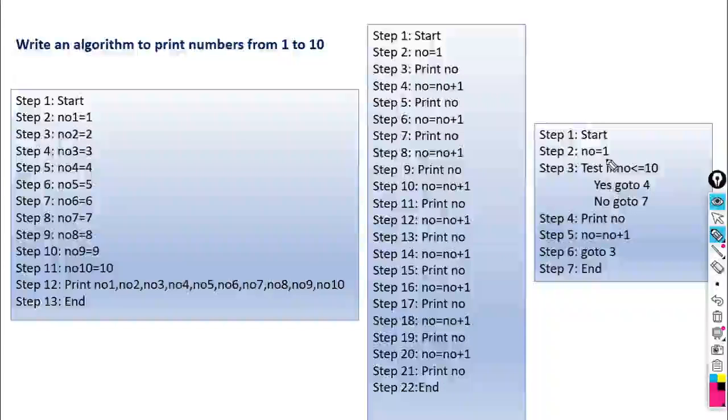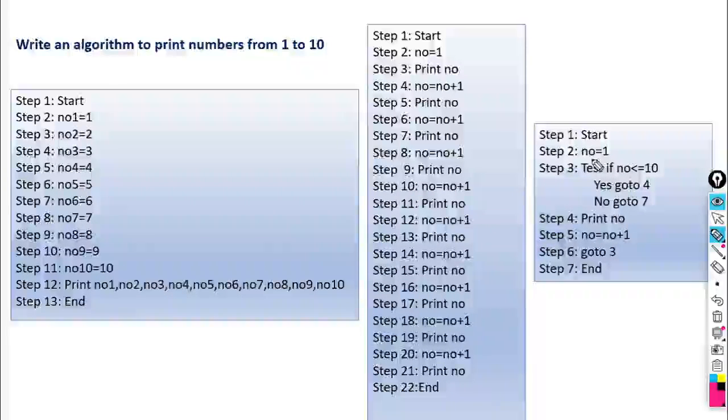We know the lower limit, we know the upper limit. We are going to print numbers from 1 to 10. So 1 is the lower limit, 10 is the upper limit. So first assign the limit. Whatever range we have given, we can assign the lower value to the variable. So NO is equal to 1.